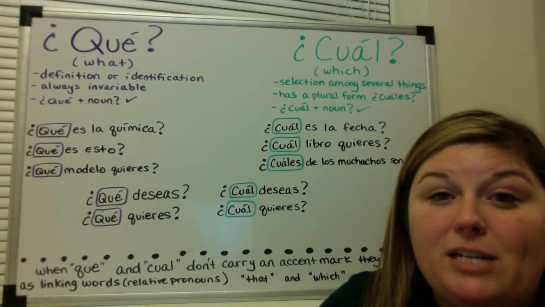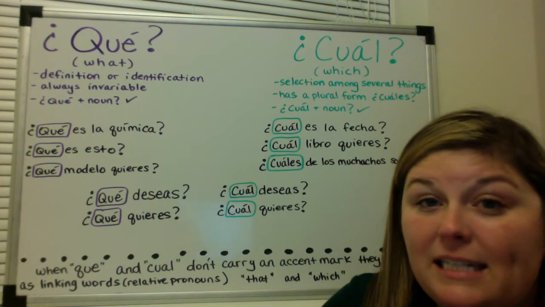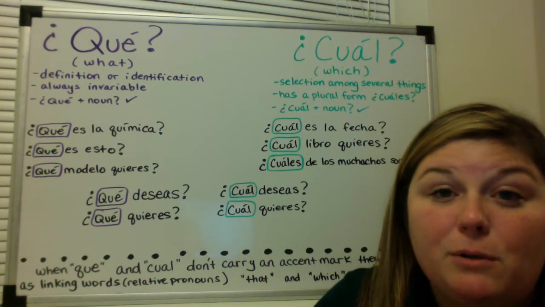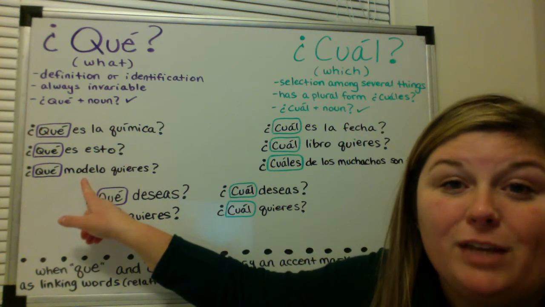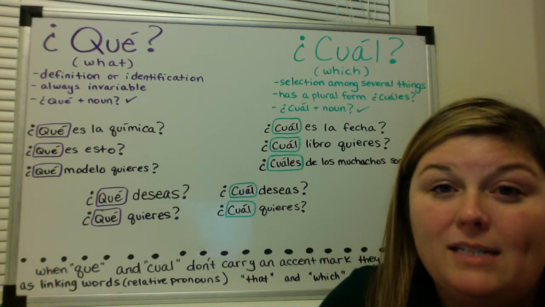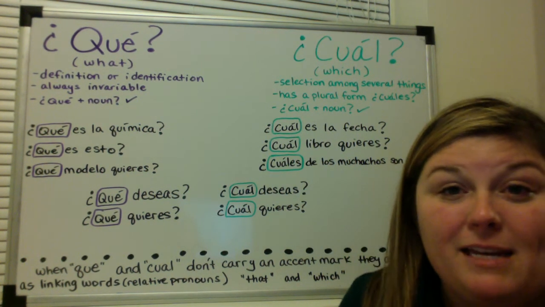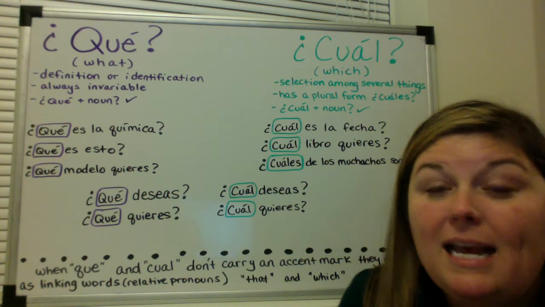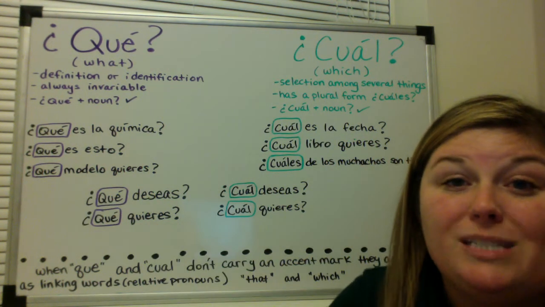Another thing worth mentioning is that grammatically, you should always use que when you are immediately following with a noun, regardless if you're saying what or which. In Spanish, grammatically, you're supposed to use que with a noun. So for example, ¿qué modelo quieres? Which model do you want? If I was browsing for TVs and the salesperson came up to me, they might say, ¿qué modelo quieres? What model or which model do you want? And modelo is a sustantivo, a noun, so we're going to use que.